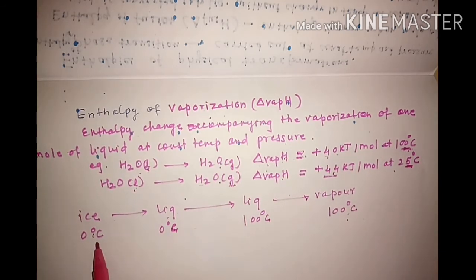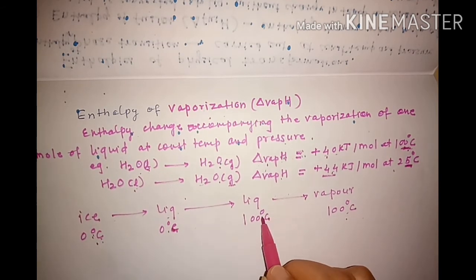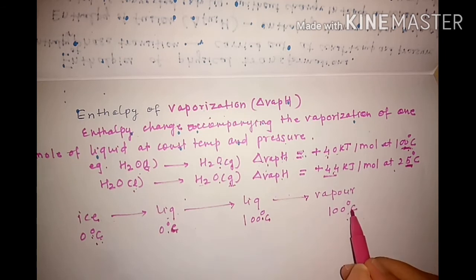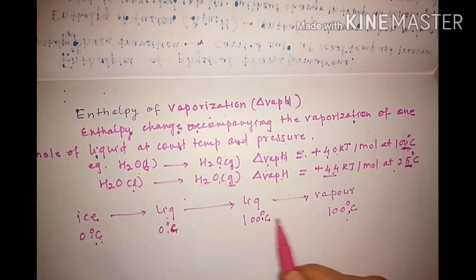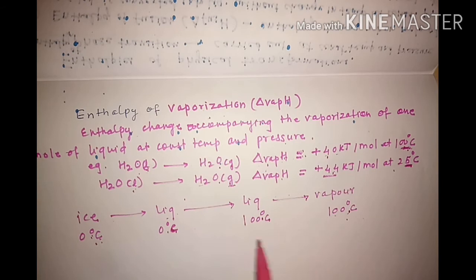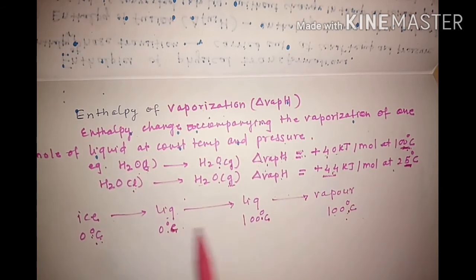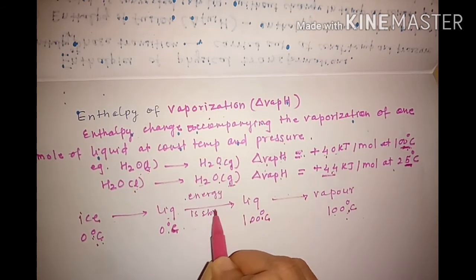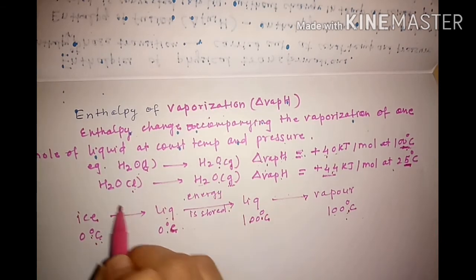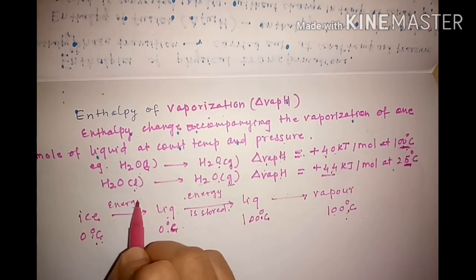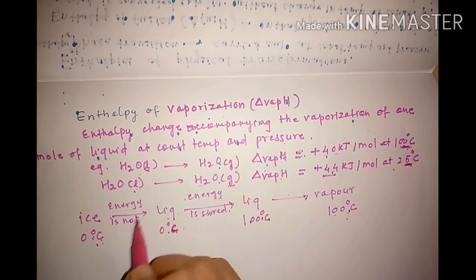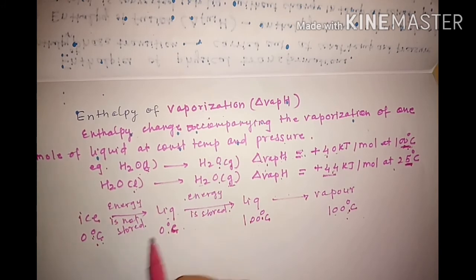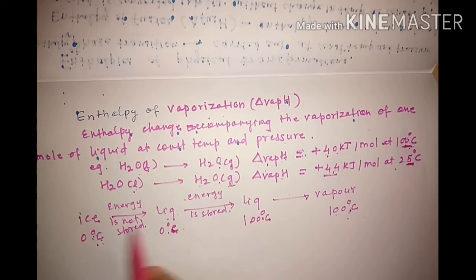Now remember, this change is again an isothermal one. From liquid at 100 degrees Celsius to vapor at 100 degrees Celsius, that would be again an isothermal process. But in between, changing from 0 degrees Celsius to 100 degrees Celsius, here energy is stored, whereas energy is not stored at this stage, because the energy which is supplied is utilized for the conversion from ice to liquid.